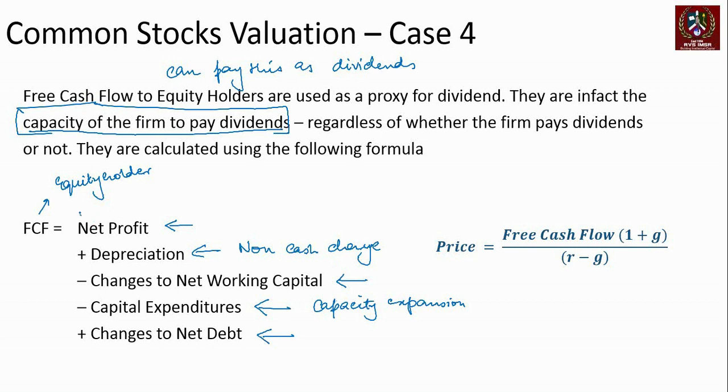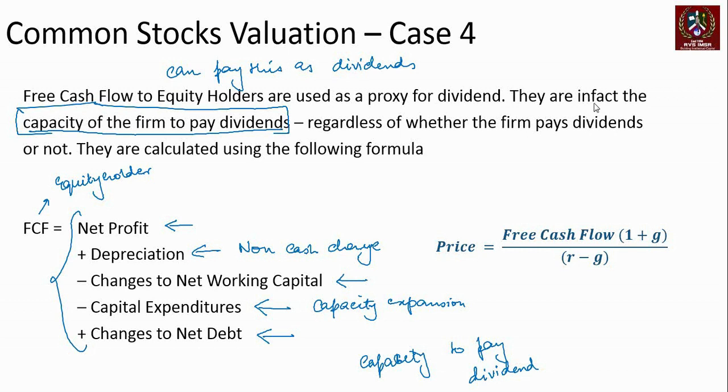If you calculate all these data points, that's effectively the capacity to pay dividend. This is the amount of cash which is available with the firm, free cash which can be distributed to the shareholders, and technically the entire amount could be given out as a dividend. Whether they choose to give it or not is a different issue altogether, right?